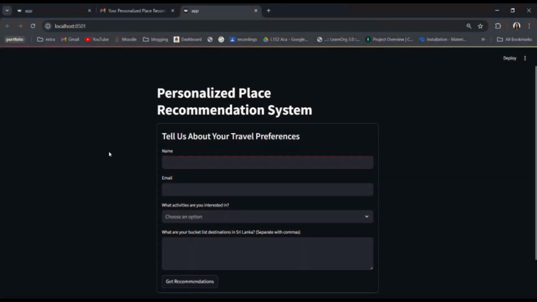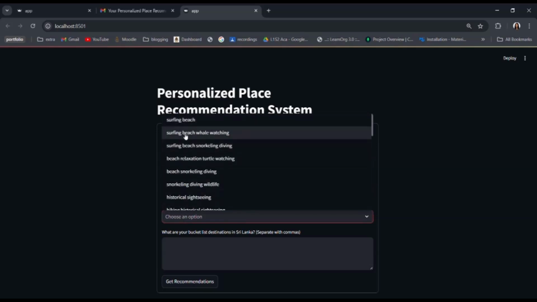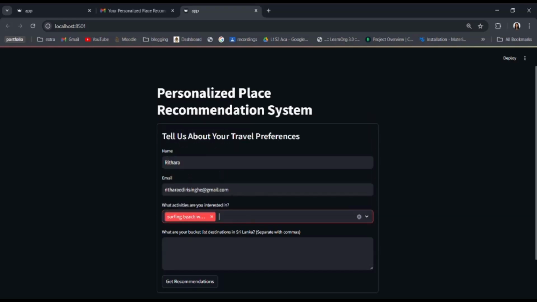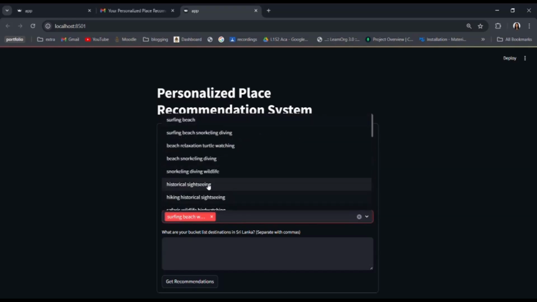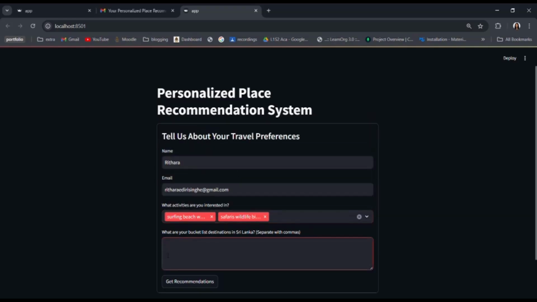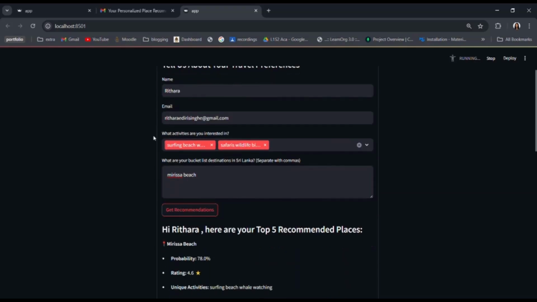So here is our personalized place recommendation system, and first I'll enter my name and my email. So let's say I like to surf and I'm also interested in safaris. Okay, so now for my bucket list destinations, let's choose something like Mirissa. Okay, so now I'll get my recommendations.